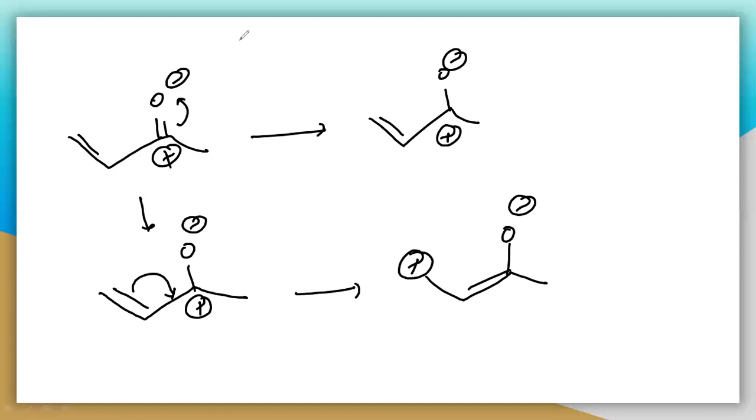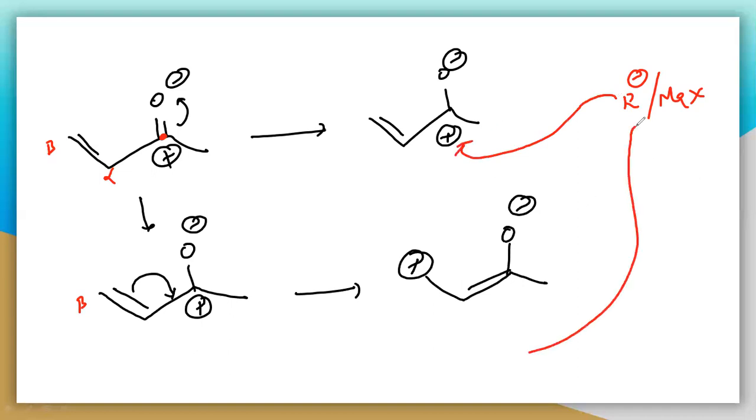See here the difference between these two things. In the first case, you are getting a partial positive charge on the carbonyl carbon. But here you are getting a positive charge on this beta carbon. So this is alpha and this is beta. So you are getting the positive charge on the beta carbon. So when you are reacting with R minus, that is the RMgX, what happens? In the first case, this R minus will react at this carbonyl carbon. But in the second case, it must react at this carbon.